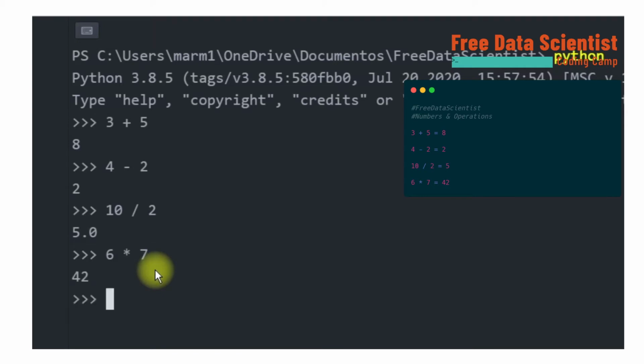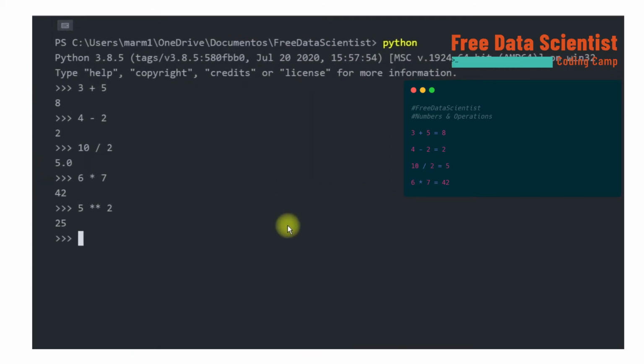An additional operation in Python is exponentiation. In Python, exponentiation works with two multiplication symbols. In this example, we can test 5 to the power of 2, which equals 25, and 5 to the power of 3, which equals 125.